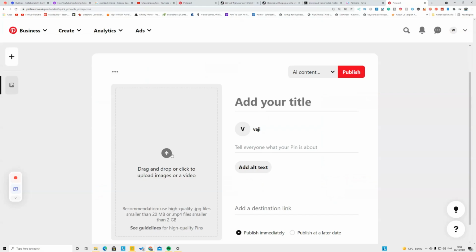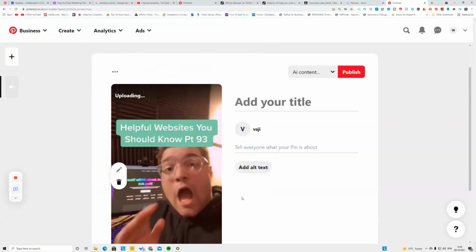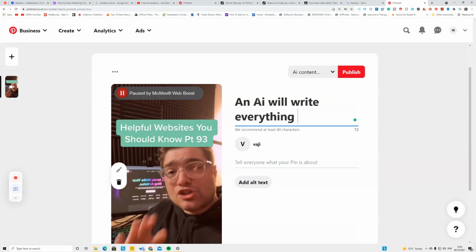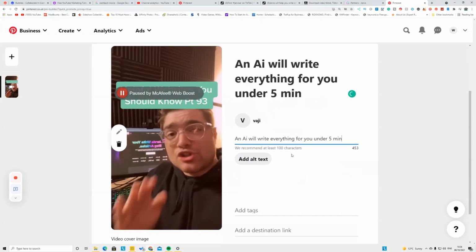So what you do, click this add button for the video that you downloaded from TikTok, and you're going to put the title and AI will write everything for you in under 5 minutes, something like that. Give any catchy title and copy and paste it on here.